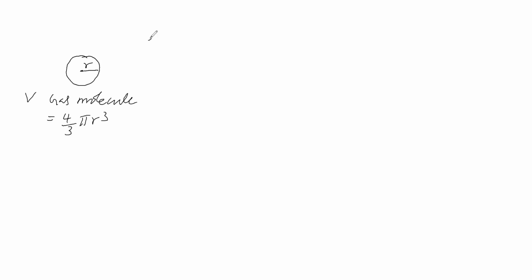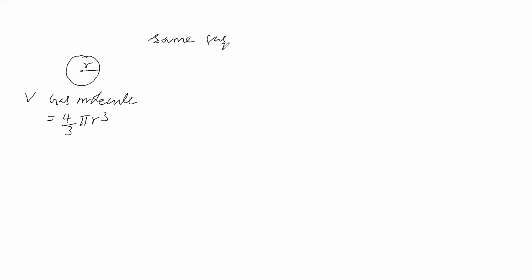We consider the same gas, either carbon dioxide or nitrogen, any one. Suppose we take carbon dioxide, then all the molecules are carbon dioxide molecules. So we have an idea of the volume of a gas molecule.